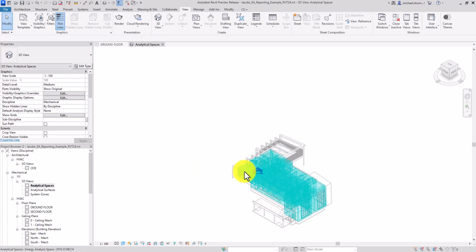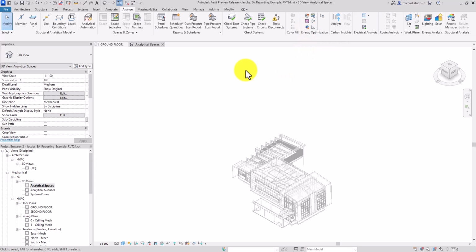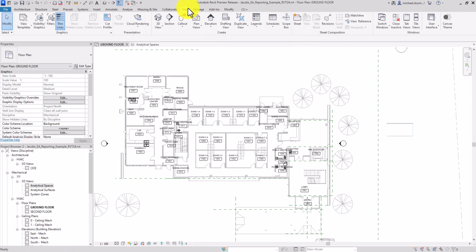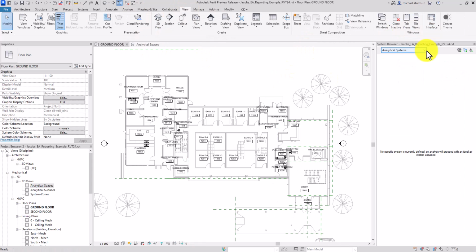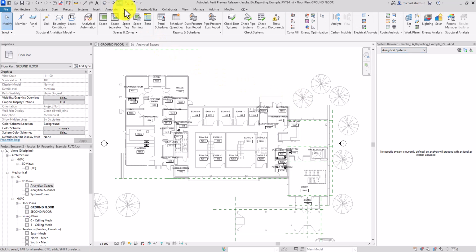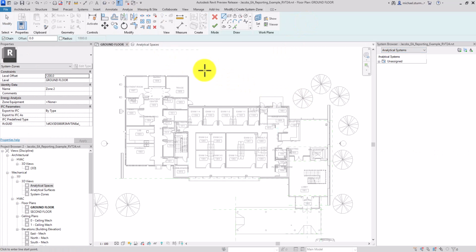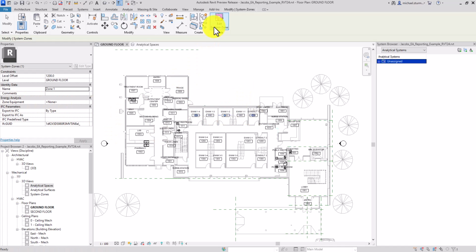In this part of the video, we'll review the HVAC system analysis. So go ahead and delete the old energy model. Under View, open the Systems browser and make sure you select Analytical Systems. Go to Create Zone. This will enter into sketch mode. Sketch a line through the spaces.